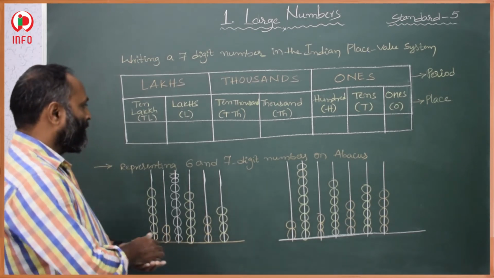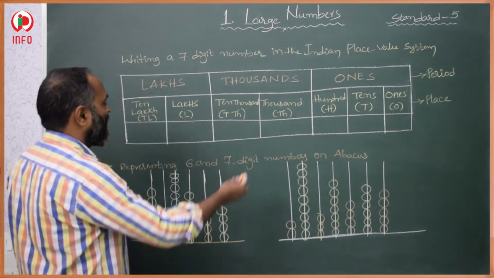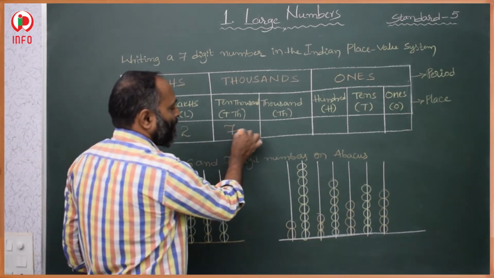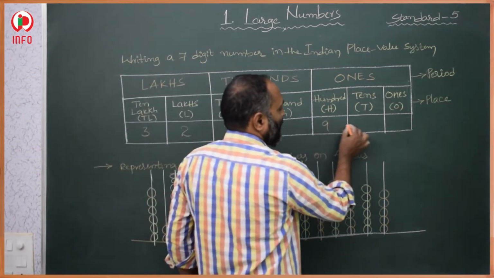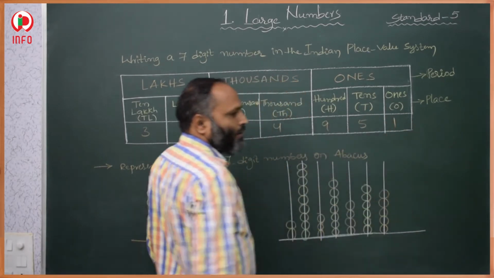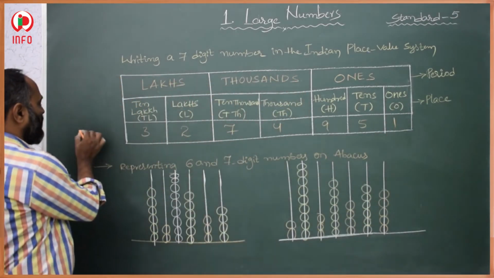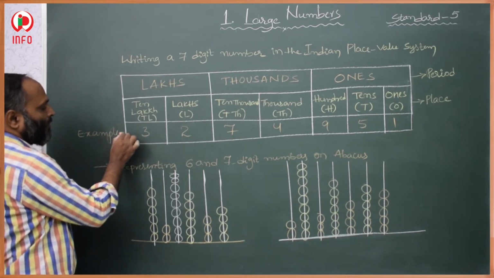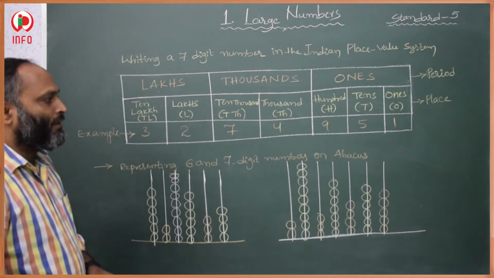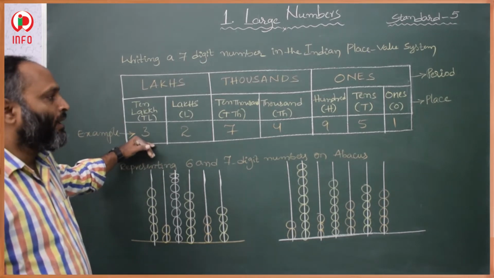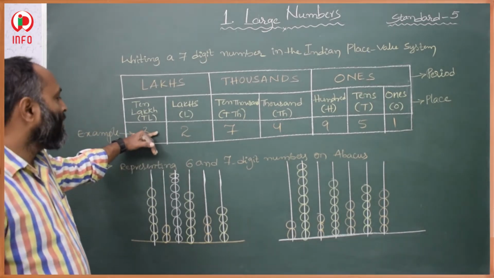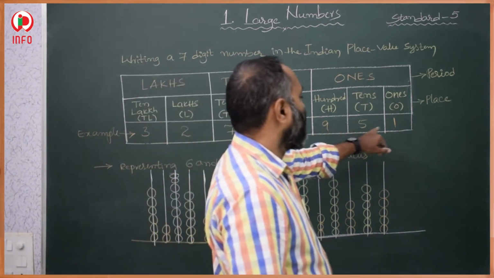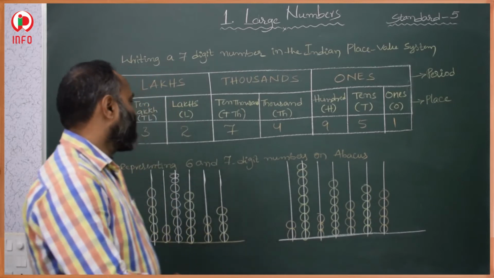If any number is given, how do we read it? For example, 3274951. If this number is given, this is our example. How do we read this numeral? So one numeral is given, that is 3274951. Then how to read it?